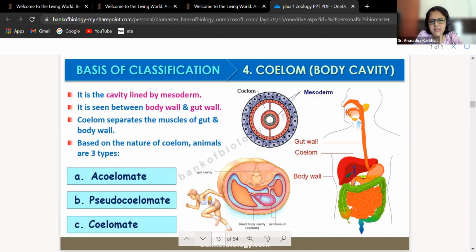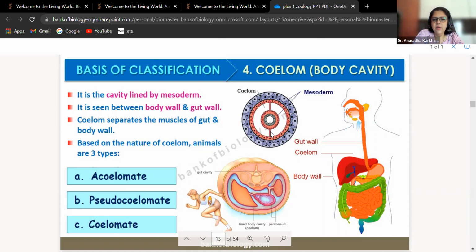normal we call them as coelomates. Okay, so here you can see this is the coelom. Okay, this is the mesoderm. तो ये mesoderm किसका है? ये mesoderm body wall का है. ठीक है, और ये mesoderm का कौन सी इसका है? तो ये mesoderm है अपने gut wall का. तो body wall का mesoderm and gut wall के mesoderm के बीच में ये जो cavity बनी है, that is going to be called as coelom. So what is coelom? Cavity which is present between the body wall and the gut wall.